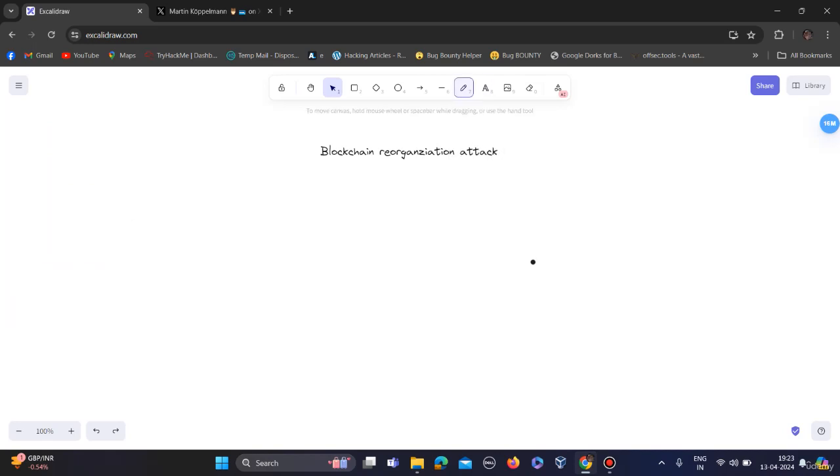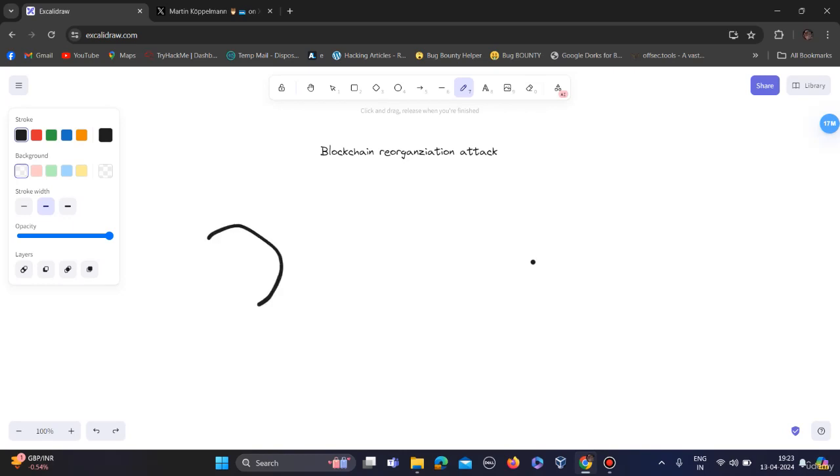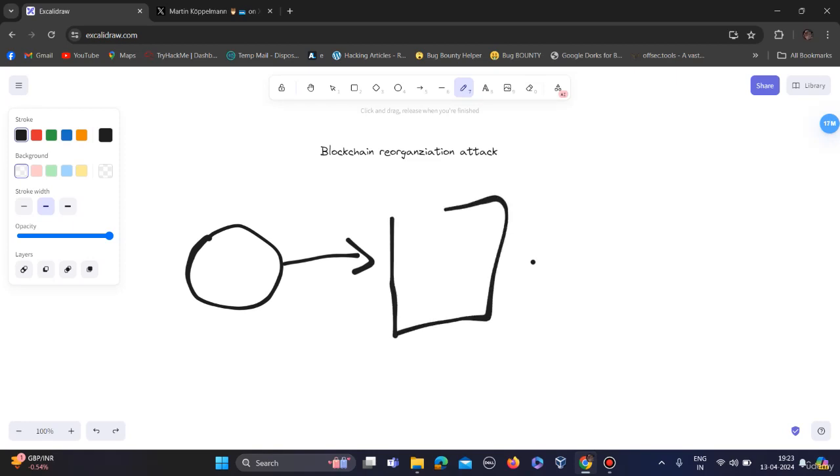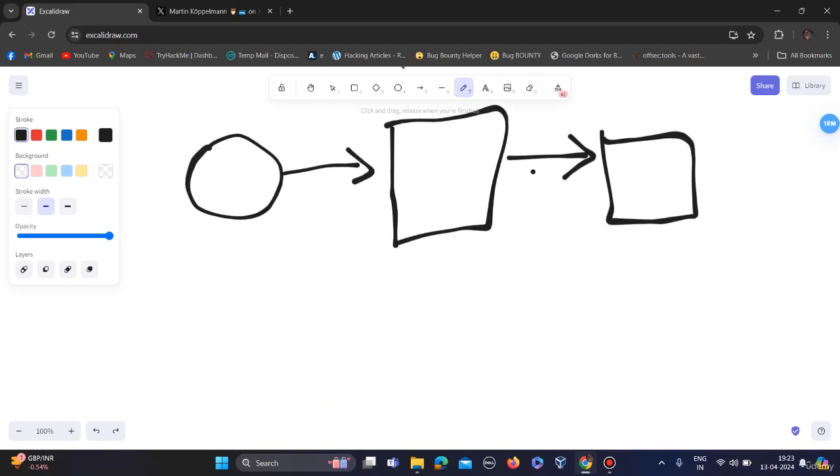So in a blockchain network, miners compete with each other to solve a cryptographic puzzle, and whichever miner solves this cryptographic puzzle first can add the block to the blockchain. Okay, and why are they doing so? Of course, for the reward. So there's a concept in blockchain that the longer chain is considered as the valid chain.